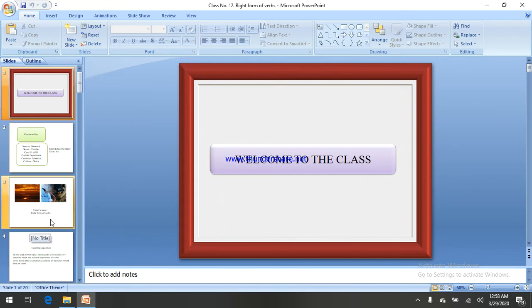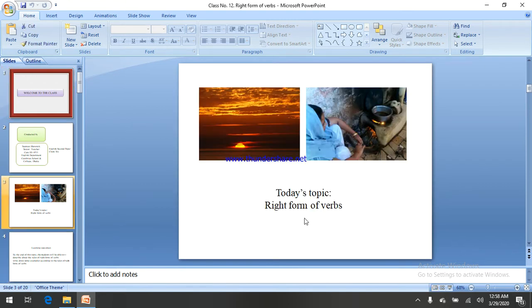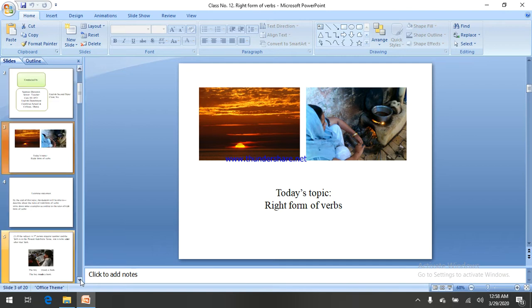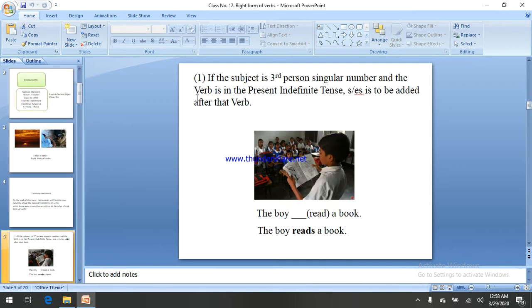Let's start our today's topic. Our today's topic name is right form of verbs. That means the correct form of verbs. You have to use the correct form of verbs by following the rules and regulations of tense, subject, person or number. Let's start our rules. This is the first one, rule number 1.